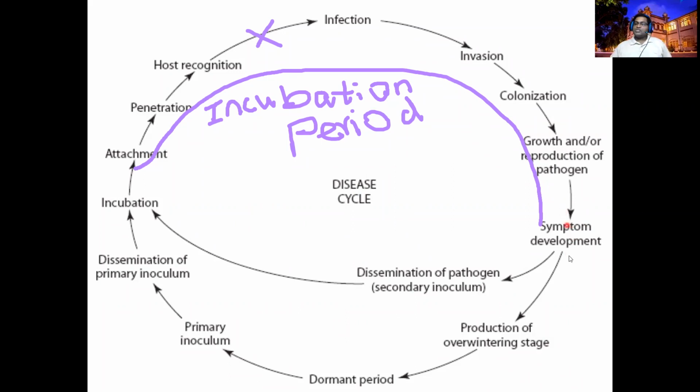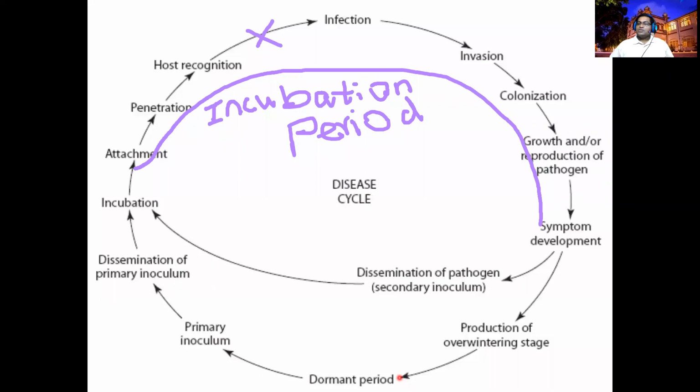If there is no other host, and you are at the harvesting stage, these reproductive structures will go into a dormant stage. Dormant means they stay in the field in a sleeping stage, waiting for the next cropping season.